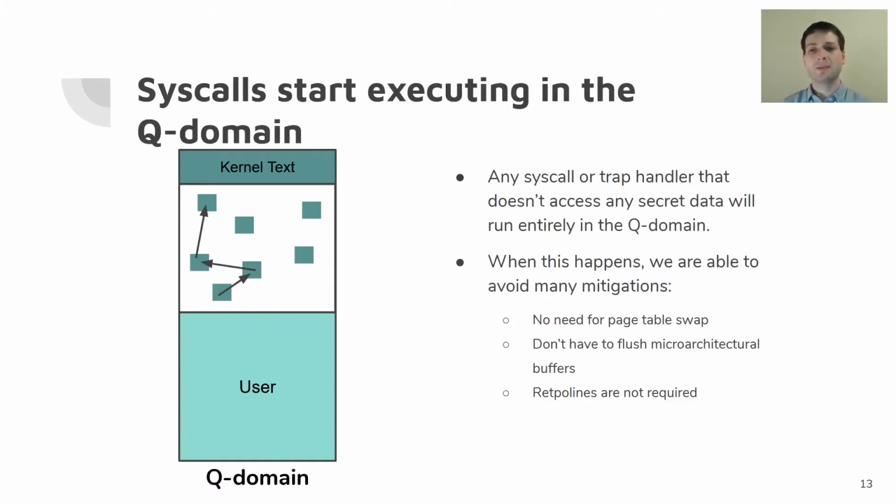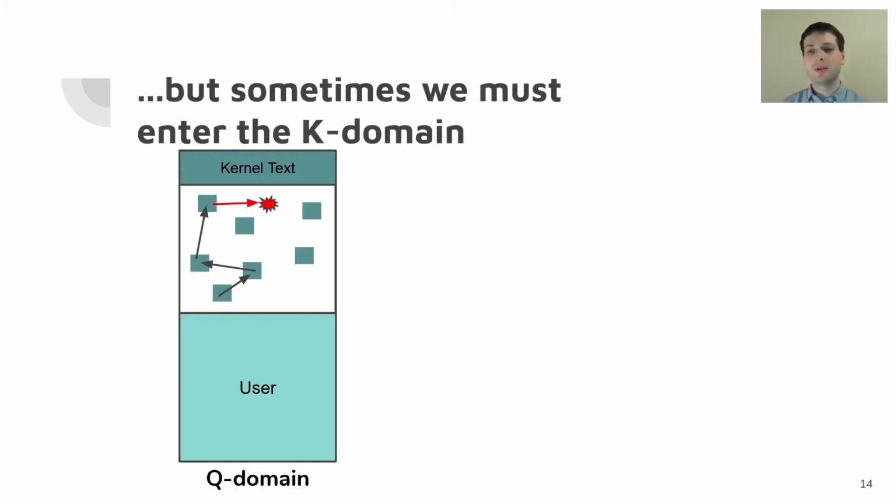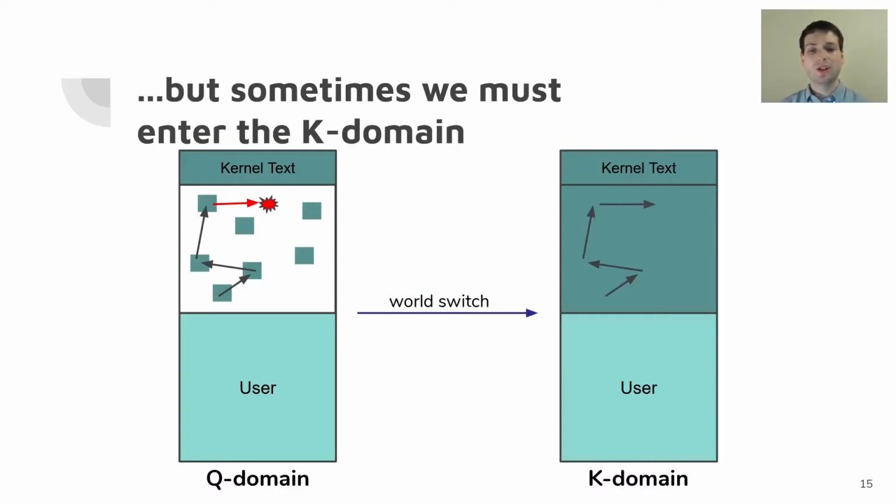Now, not every system call can restrict itself only to the memory that's in the Q domain. So if we attempt to access memory that isn't, we have to enter the K domain. And the way this happens is entirely transparently: when an access touches memory that isn't part of the Q domain, there'll be a page fault, which triggers a page fault handler that does a world switch. This world switch transitions to the K domain and then resumes execution.